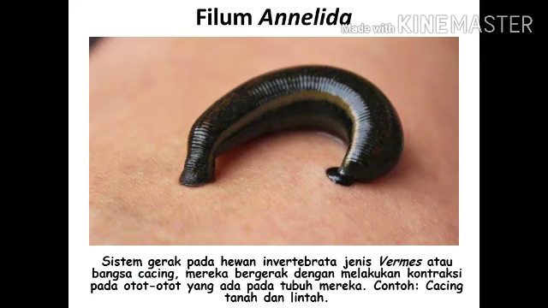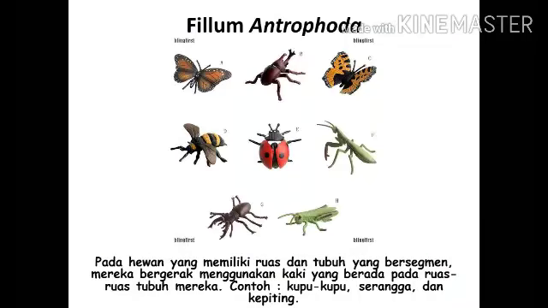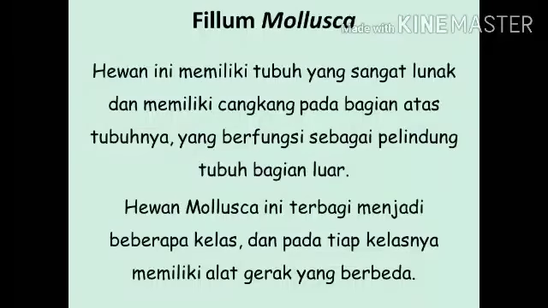Phylum Arthropoda. These are animals that have segmented bodies, and they move using legs on the segments of their body. The examples: butterflies, insects, and crabs. Next, phylum Mollusca. This animal has a very soft body and has a shell on the top of its body, which functions as a protective outer body.